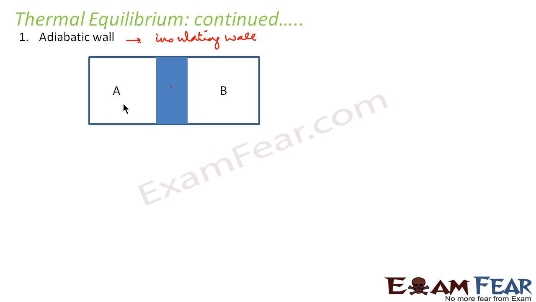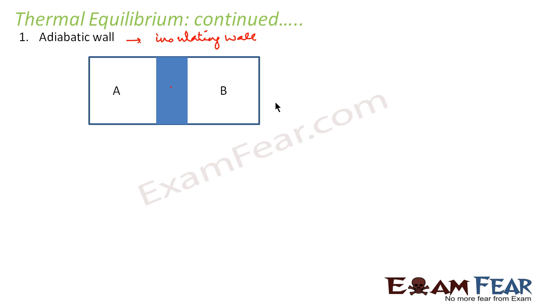So that means the temperature of both these systems will stay constant with time, right? Here we also assume that both these systems are separated from the surroundings by an adiabatic wall. That means not only the wall between A and B is adiabatic, but also this boundary. That means the wall between B and the surroundings, and A and the surroundings, is also adiabatic. So no flow of heat into system A or out of system A is taking place. Similarly, there is no heat flow into B or out of B. Therefore, the temperature of both the systems will remain constant.